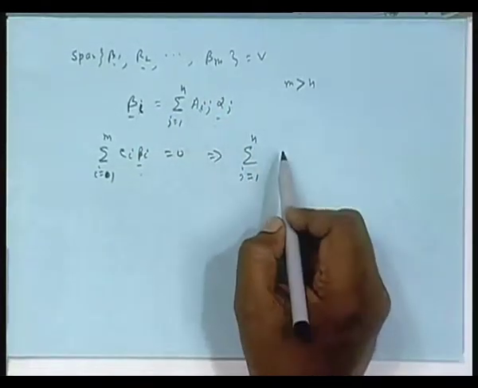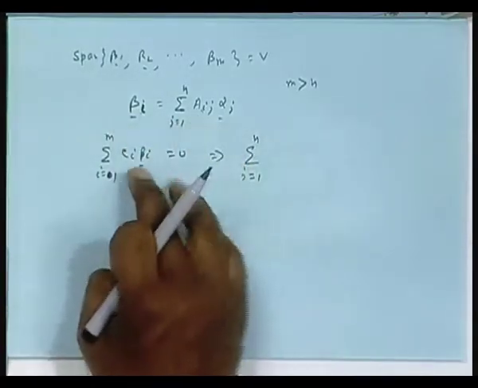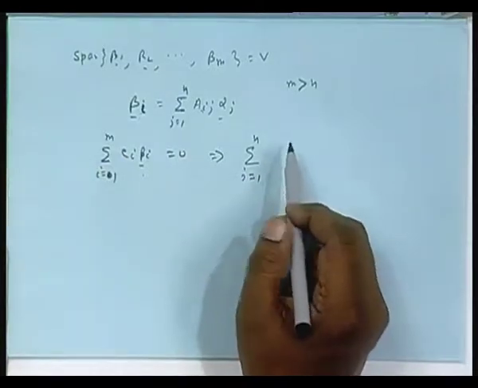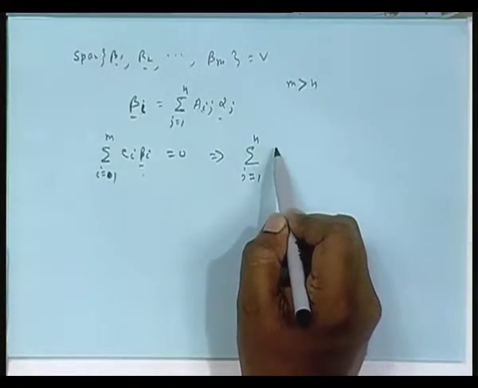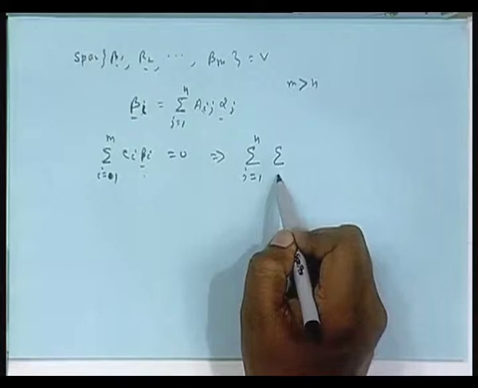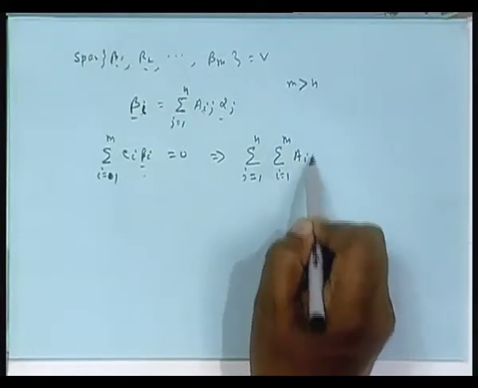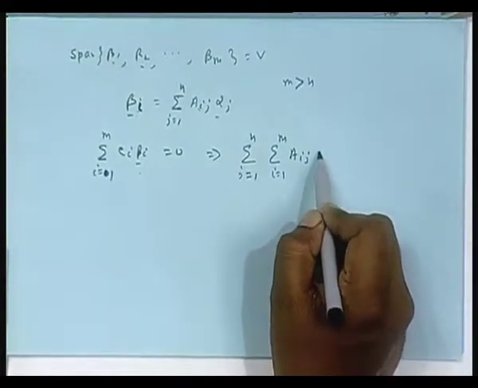Anyway, you will understand what I am trying to mean. So, this beta is replaced by this here, then the two summations are interchanged. So, j equal to 1 to n goes outside, and the i summation, i equal to 1 to m, a i j c i